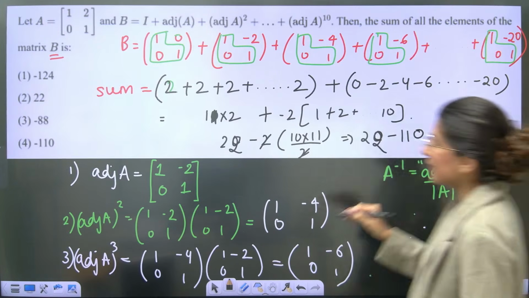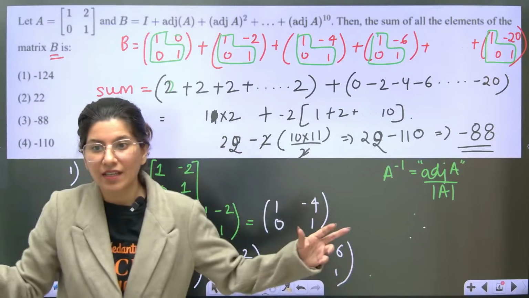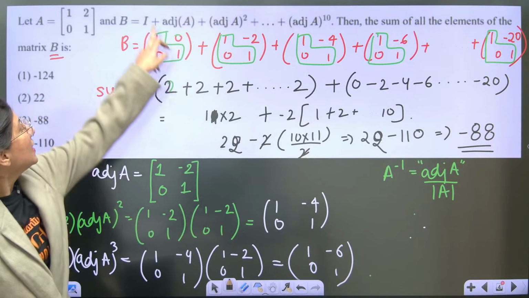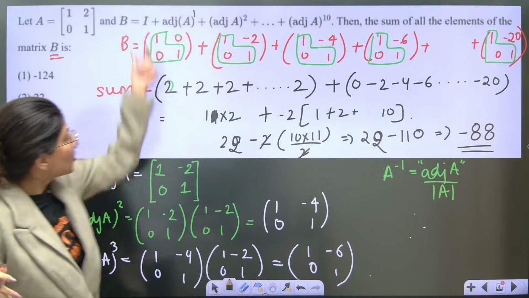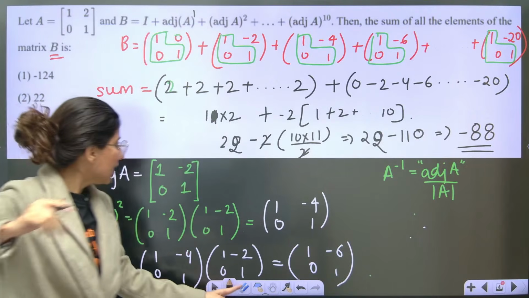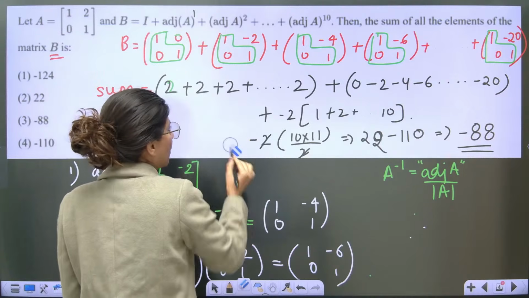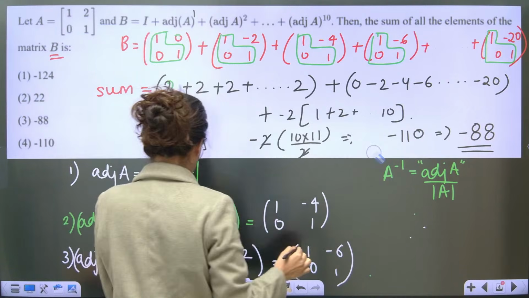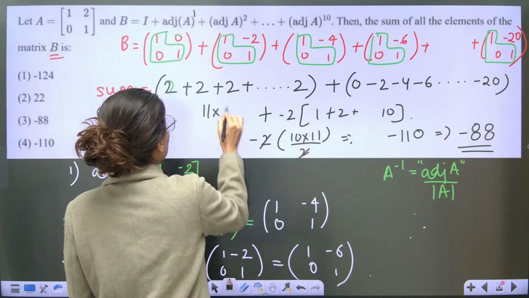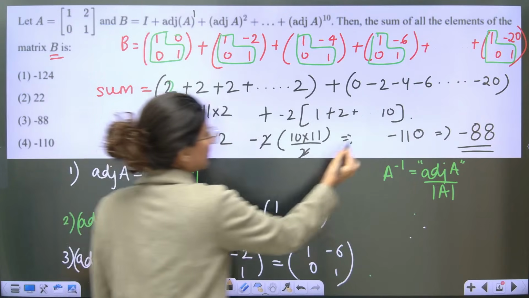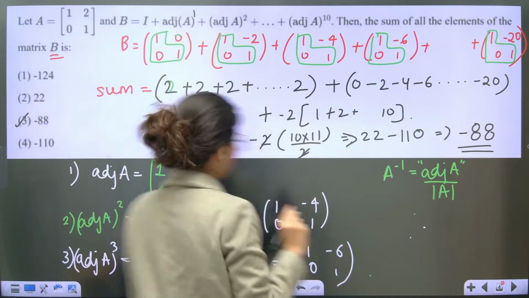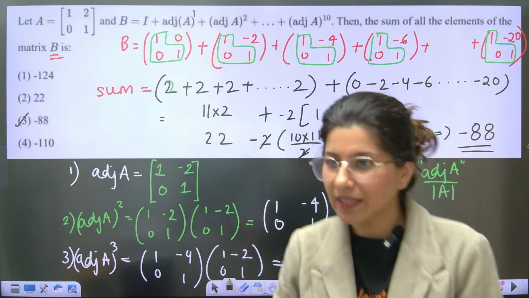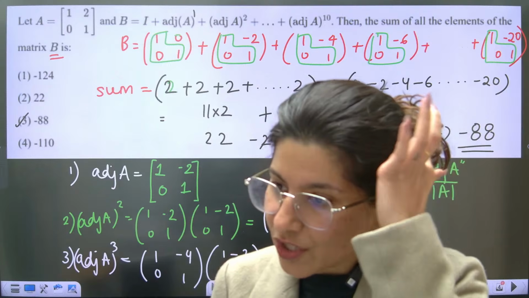Okay. So see, this is not 10 times. This is how many times? The identity is different and starting from 1. So 10 plus 1, this is 11 times. That is why 11 into 2. Always 11 into 2. So 22 minus 110 is minus 88. Option C. What do you say, guys? Yes, 11 times, Abhinesh.